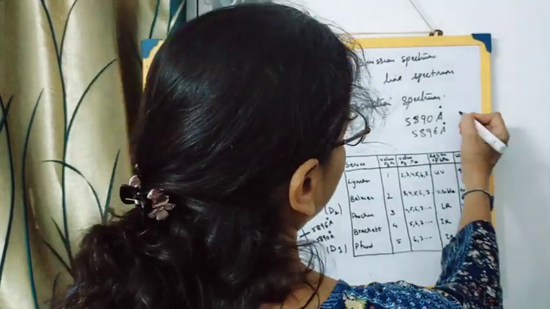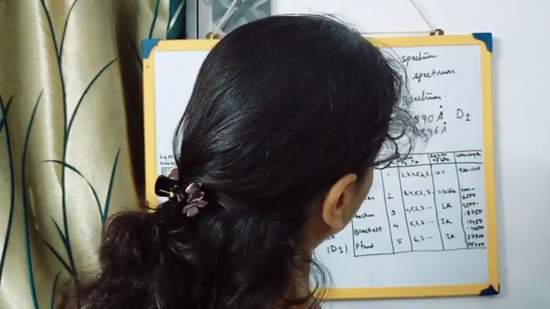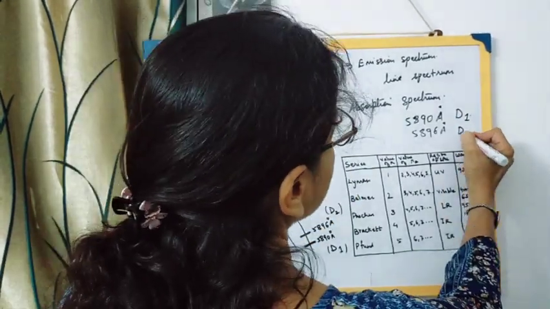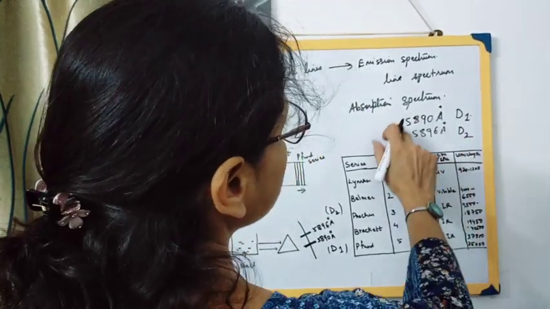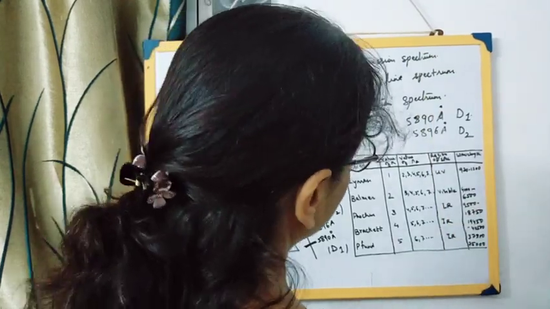The one which is obtained at 5890 we call the D1 line, and the one which is obtained at 5896 we call D2. This is called the emission spectrum.